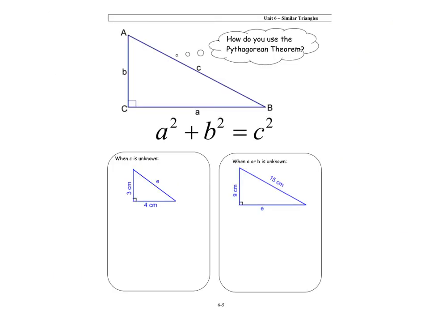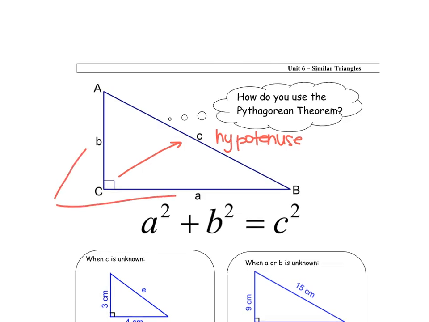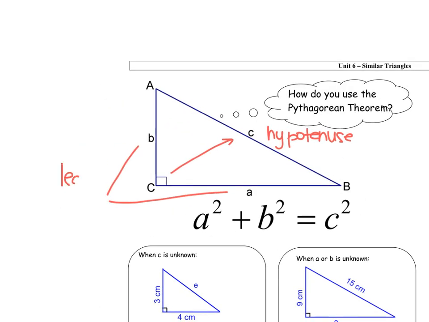Last thing, Pythagorean theorem, everyone's favorite. A squared plus B squared equals C squared. Before we get to that, I'm just going to look at this right triangle. Remember, Pythagorean theorem is only for right triangles. The side opposite the right angle is called your hypotenuse. This is always, always, always the longest side, and it's always C. A and B are just called the legs of your triangle, the other shorter sides.